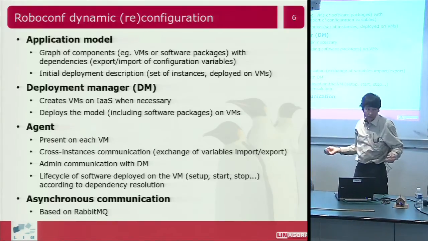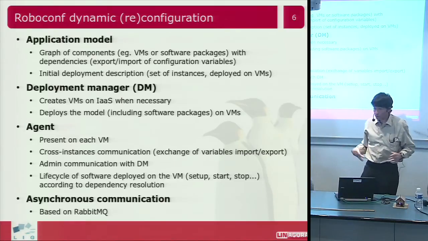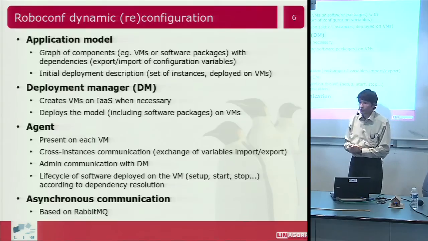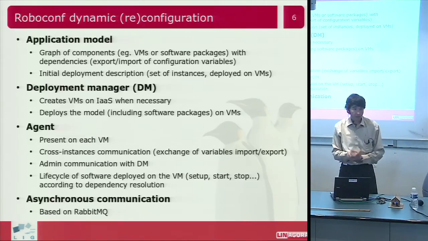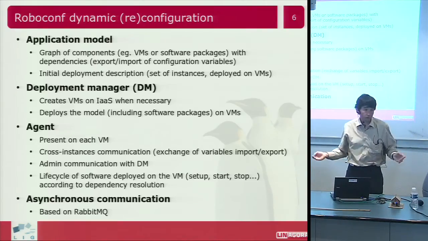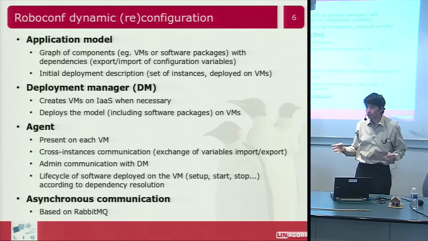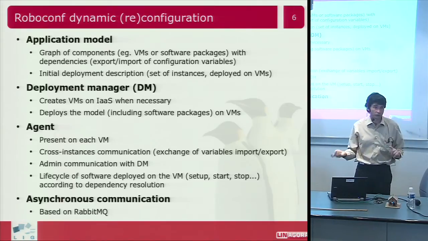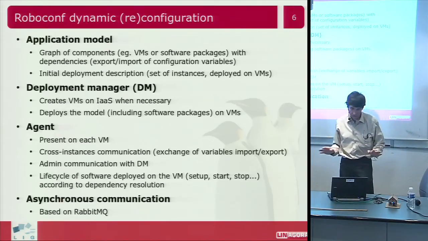We have some files to describe the application model. It's a graph of components with dependencies. These components export or import configuration variables, just like an OSGi bundle can have imports or exports of dependencies. It's the same idea.